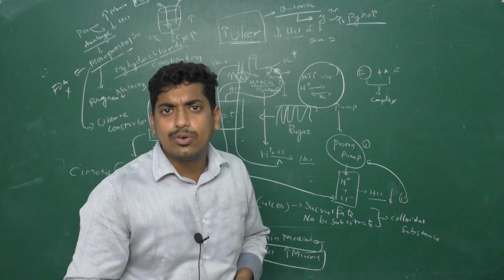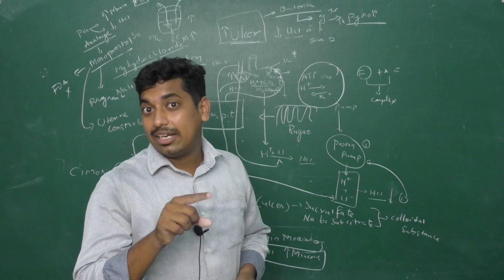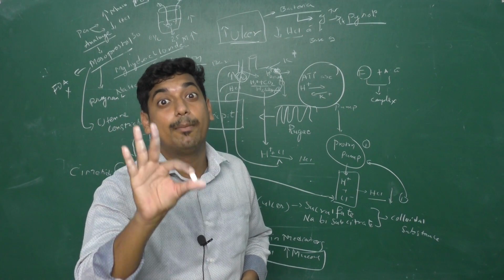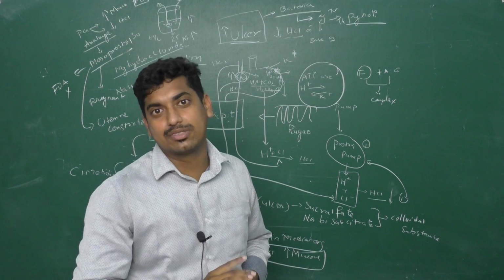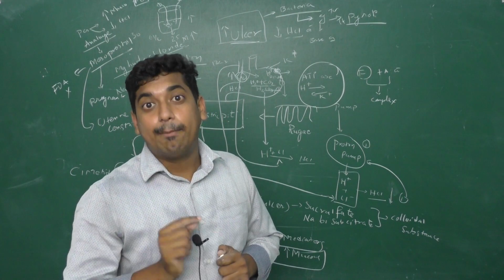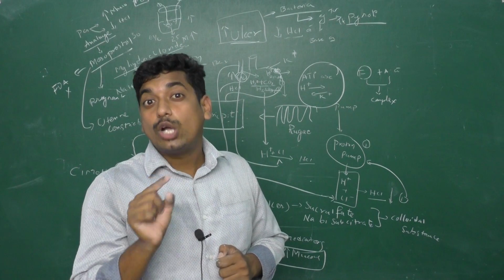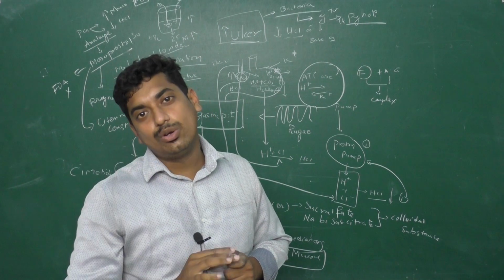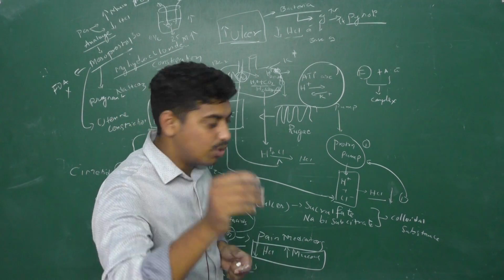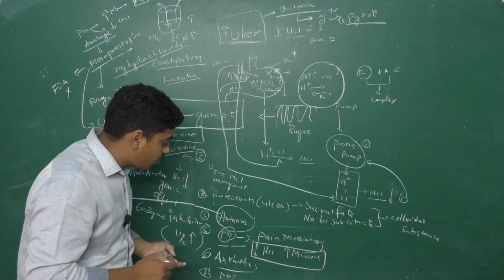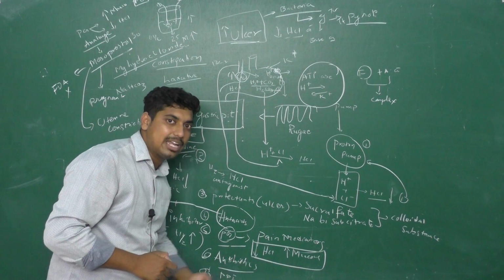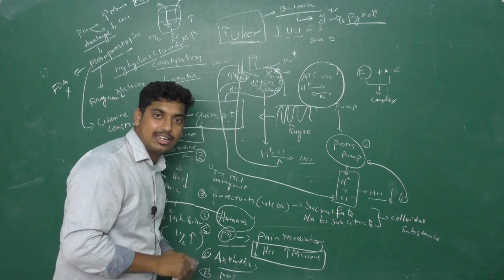Whenever they give an NSAID, the cost of the tablet is only 2 rupees. But along with the NSAID, they will give another drug, a proton pump inhibitor like pantoprazole, which costs 6 rupees. Actually, pantoprazole has no relation to pain. But so that the NSAID does not cause harm, we give pantoprazole, a 6 rupee tablet, along with the 2 rupee tablet. Examples of proton pump inhibitors: pantoprazole, rabeprazole, lansoprazole. I will write on the board.